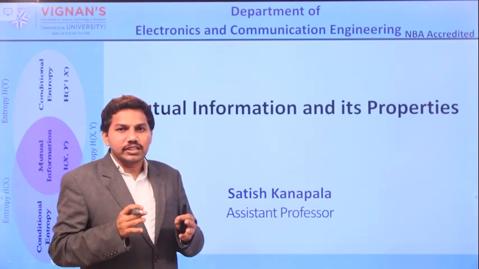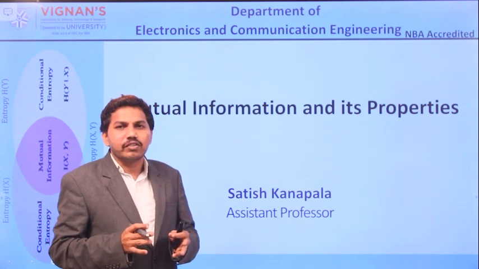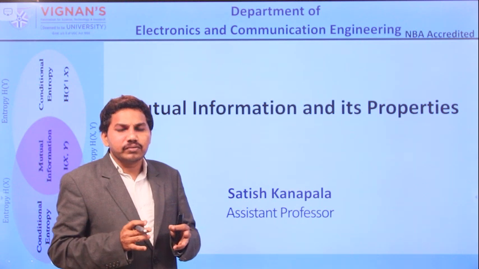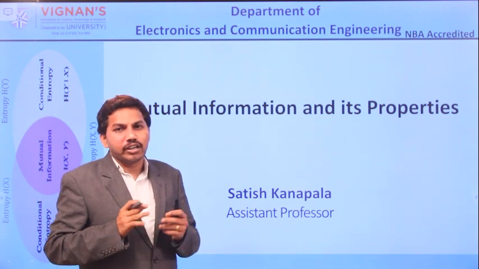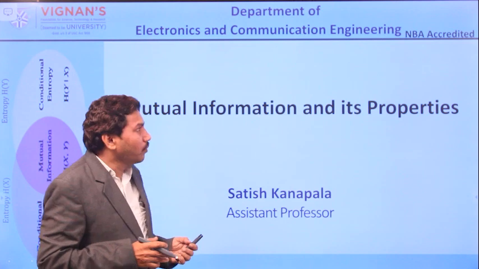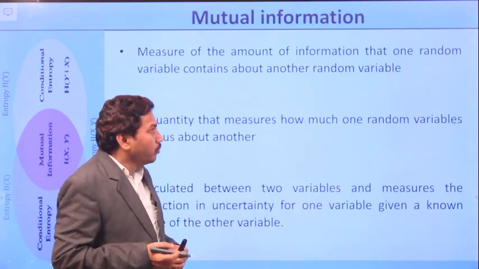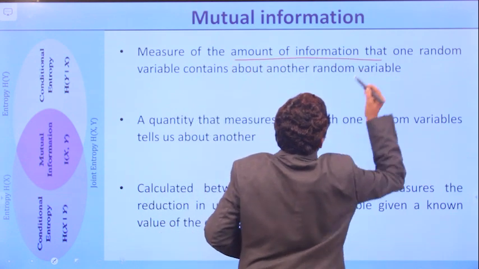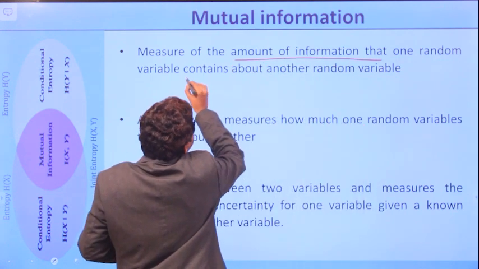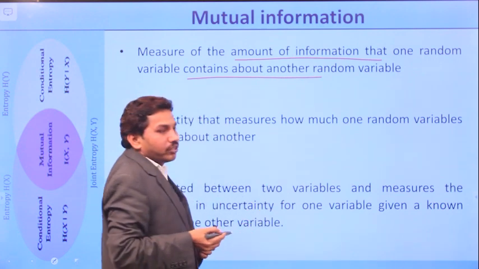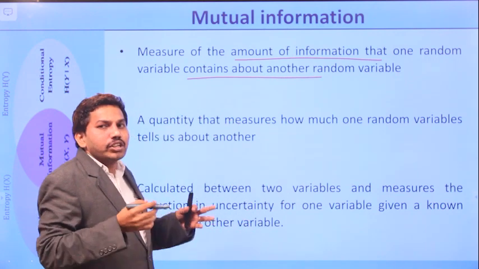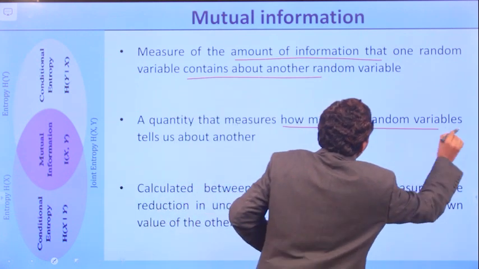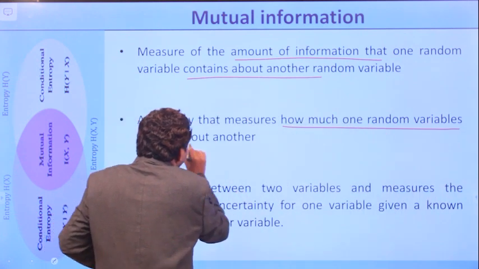In this session, we will discuss the concept of mutual information and the properties of mutual information in terms of mathematical analysis. Basically, what do you mean by mutual information? Mutual information means the amount of information that one random variable contains about another random variable. That indicates mutual information is nothing but the quantity, how much one random variable tells us about another.